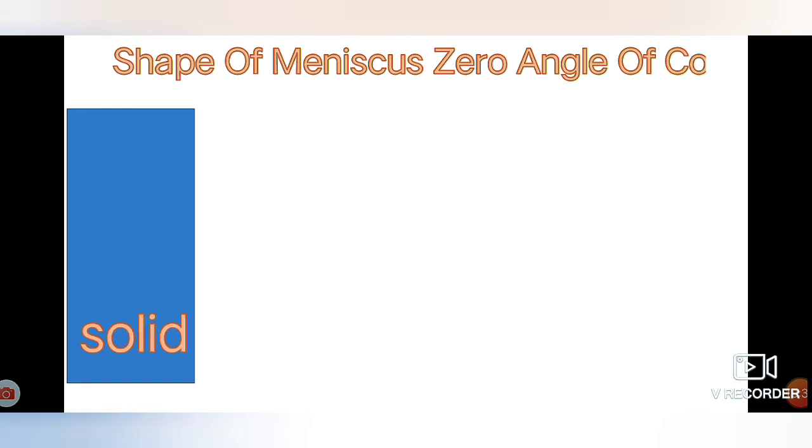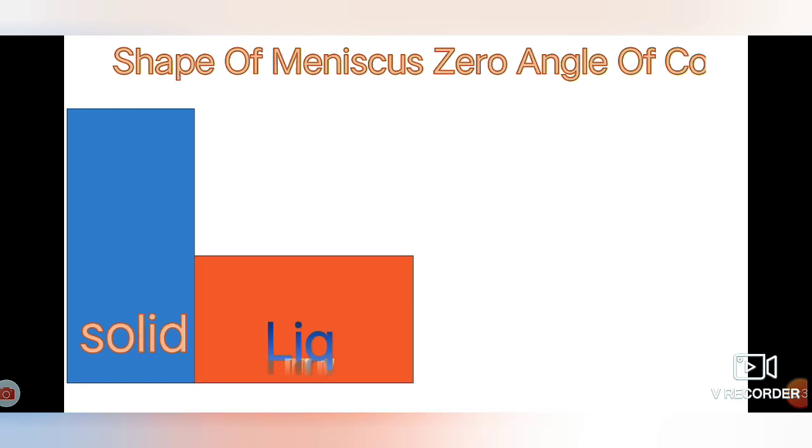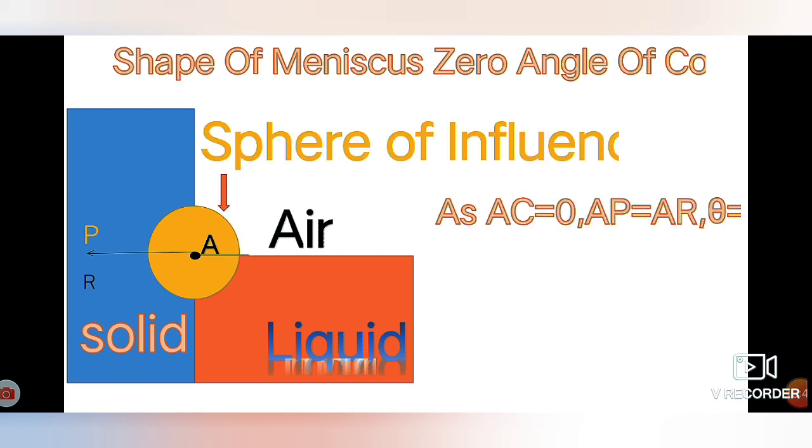Next case is shape of meniscus with zero angle of contact. Consider a liquid in contact with a solid and above is the air medium. Sphere of influence is drawn.